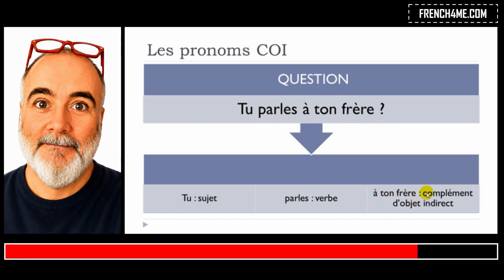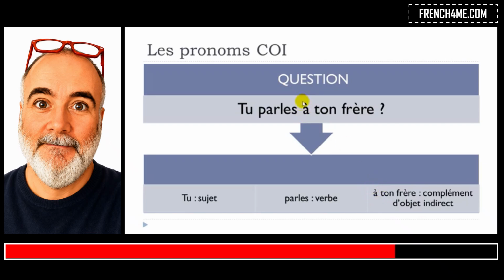That's what we call complément, so it comes to complete the sentence, and it's objet. Be careful, it's really what we call a grammatical object. It's not an object in that case, because here it's a person, but it's a grammatical object, and it's indirect because you've got this preposition à here.